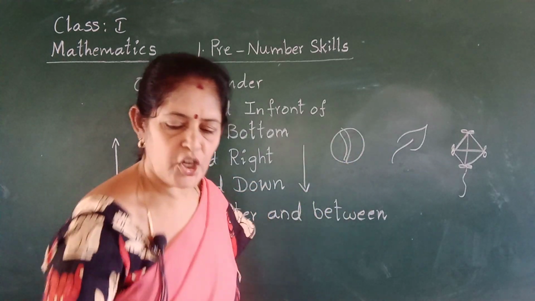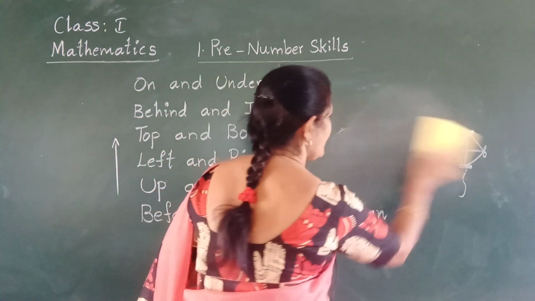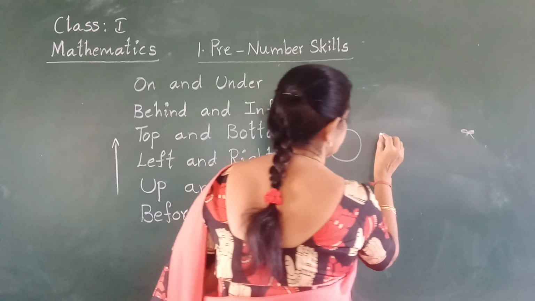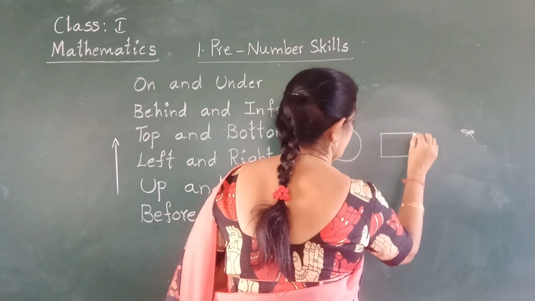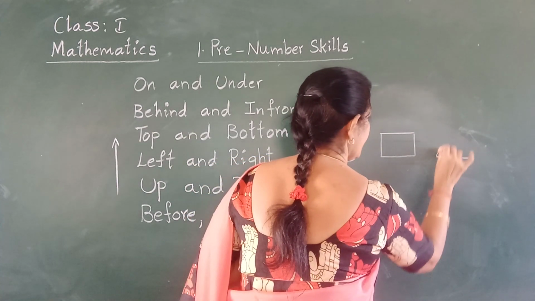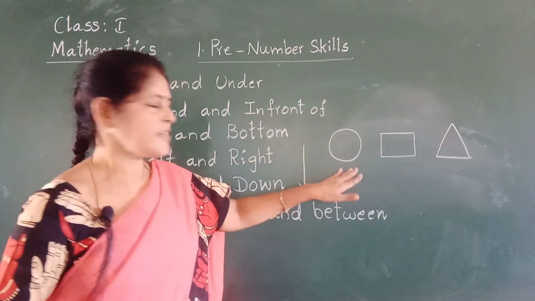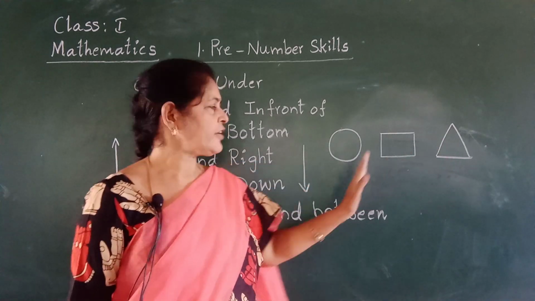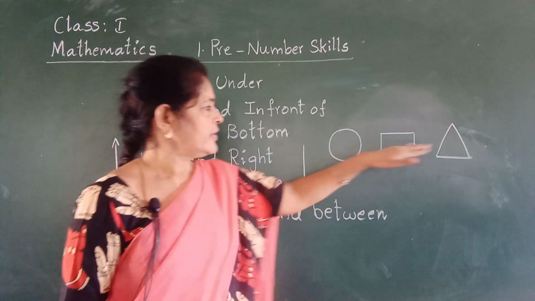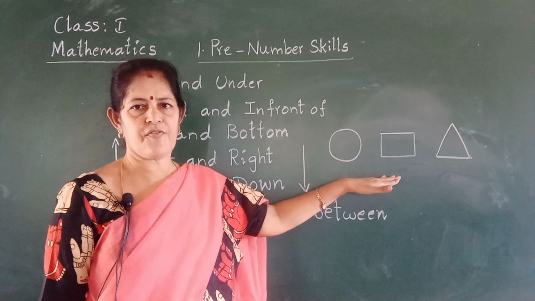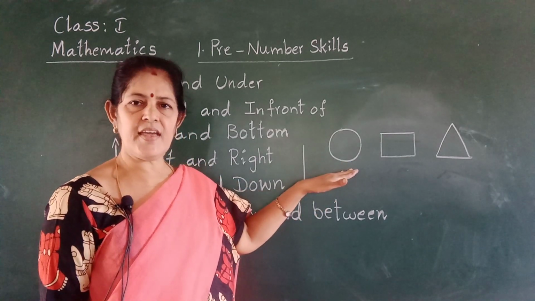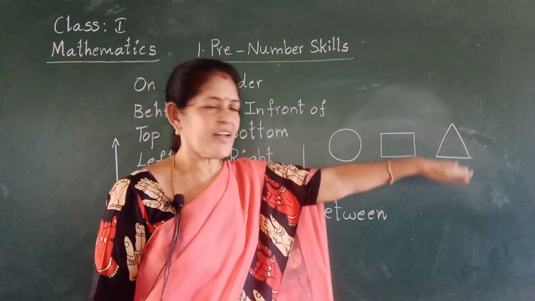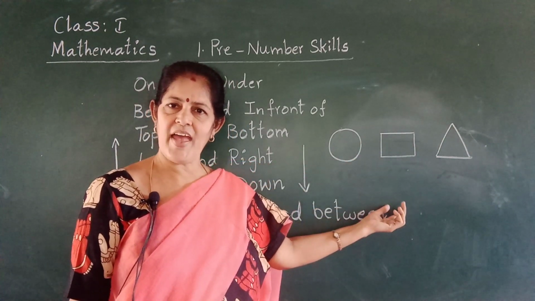Okay? Do you know the shapes? Can I draw some shapes here? You see this. What are these? Tell me. Circle, square, triangle. Now tell me, this is before, this is after, this is between. Now tell me, where is the circle? Before the square. Where is the triangle? After the square. Where is the square?